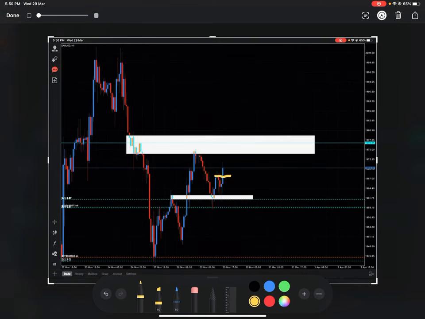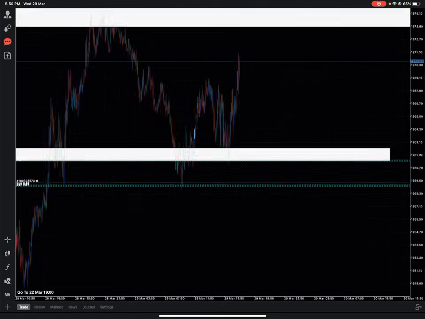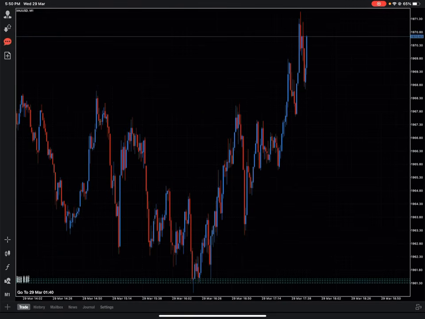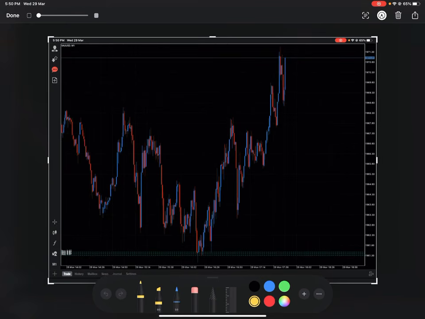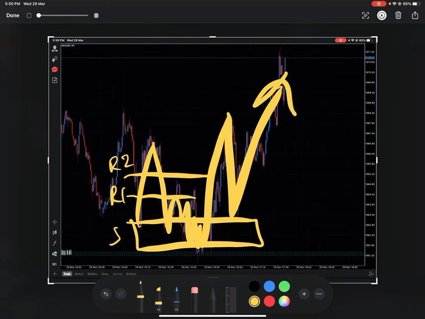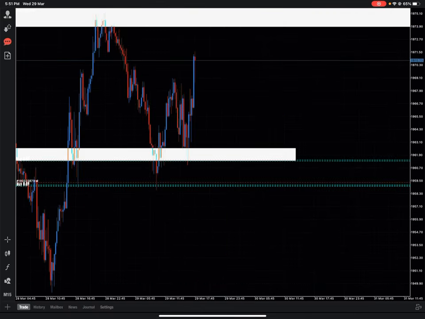this resistance. And you need to know why gold flew for the previous one: it is because of SRR on M1. This is my previous one. This is R, this is support, R1, R2, this is S. So once it breaks out and pulls back, we enter buy, until it flies. And why did I give sell for the previous 50 pips?